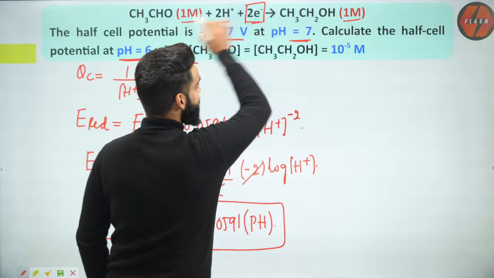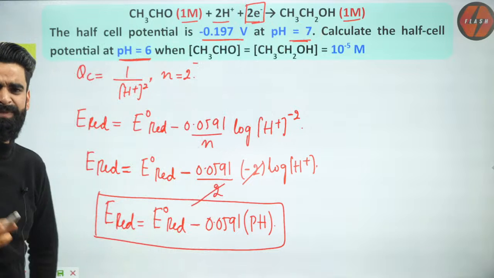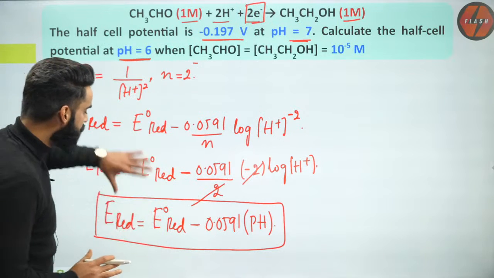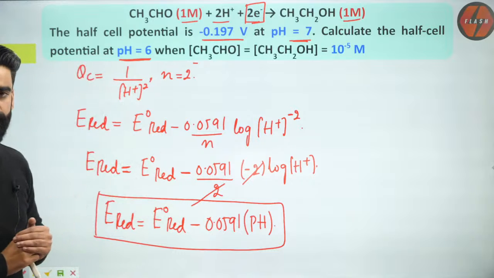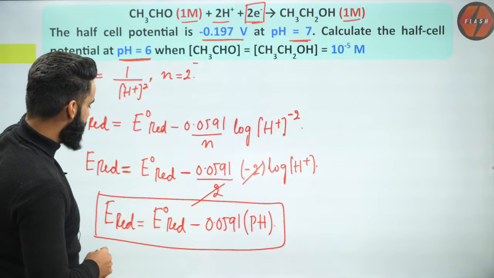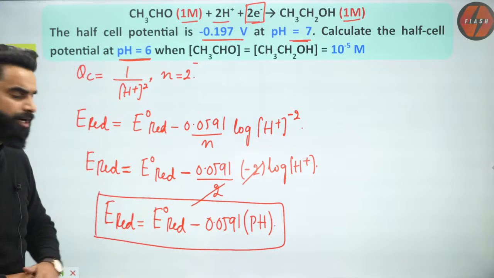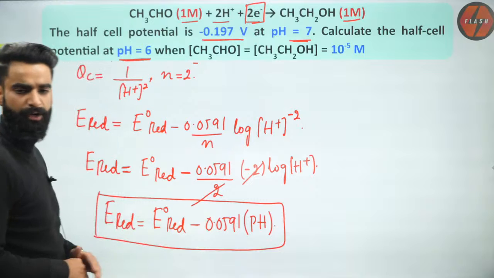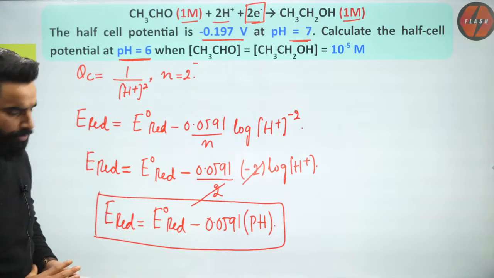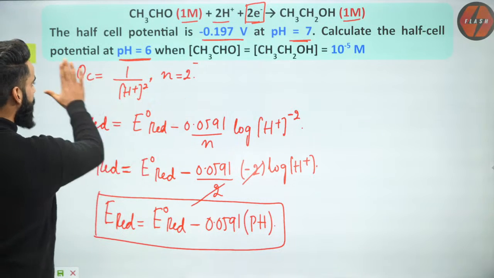For this cell reaction, this is my general equation. Now I am going to put the conditions in this general equation. Whatever conditions are given to me, I'm going to put those in the equation which I got. See guys, how am I going to solve this question now? I'm sure till now it's clear to everyone.